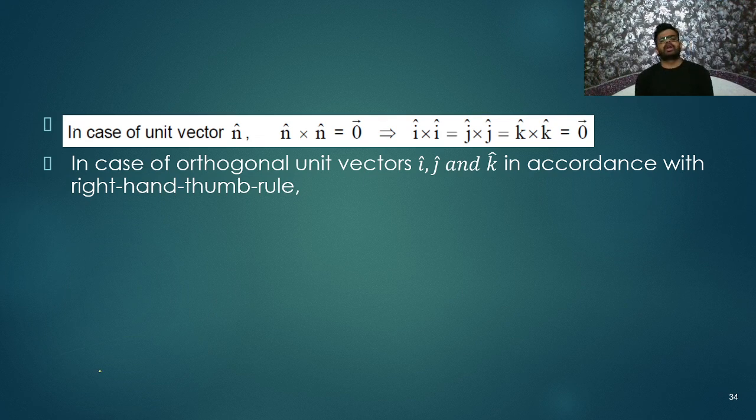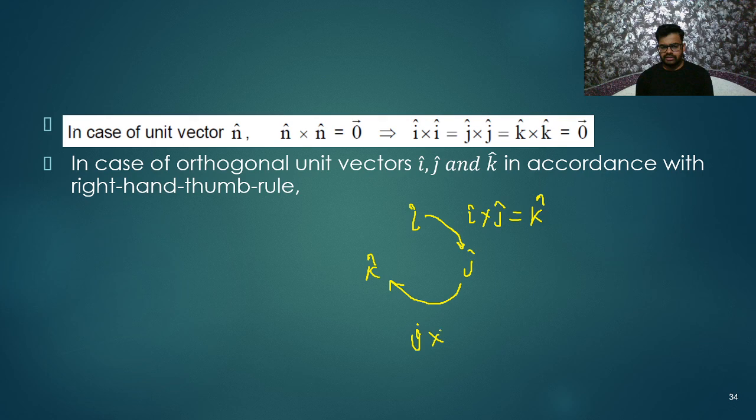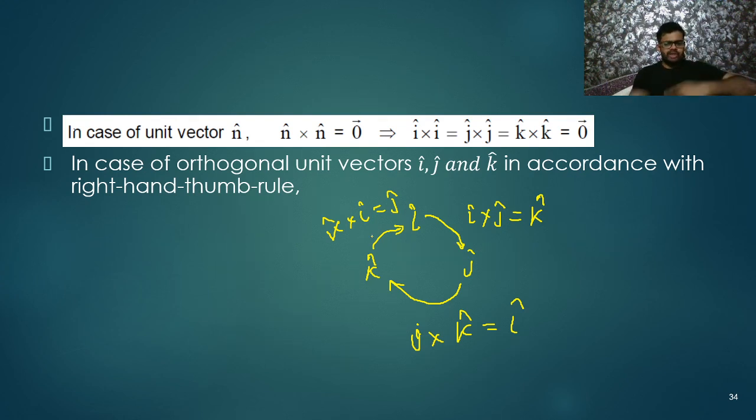Next, in the case of orthogonal vectors, remember one more thing. Let's say this is I cap, this is J cap, and this is K cap. So I cap, J cap, and K cap are orthogonal vectors. If you multiply I cross J, then it will give you K cap. Then J cross K gives the next vector, I cap. And K cross I gives J cap. So I cross J gives K cap, J cross K gives I cap, and K cross I gives J cap. These are the basic results you need to remember, my dear friends.